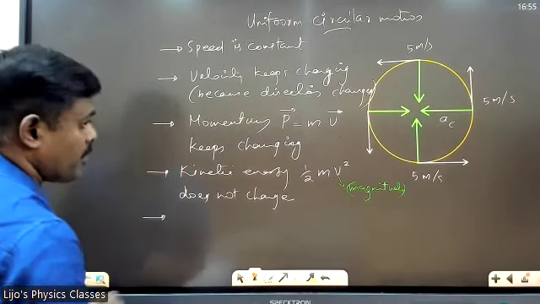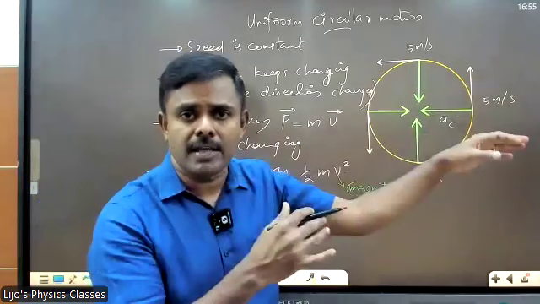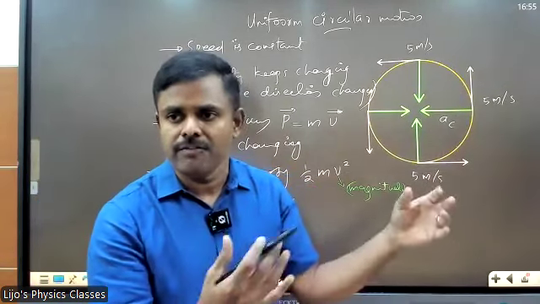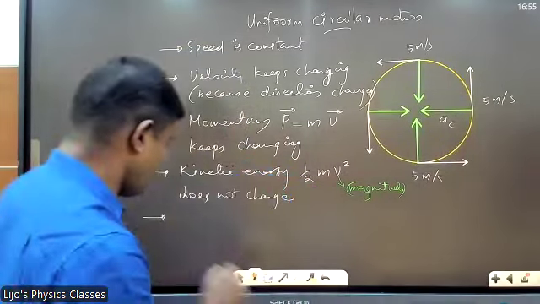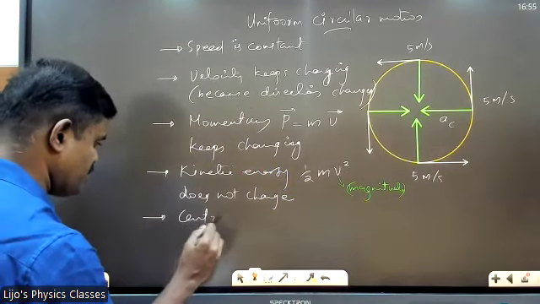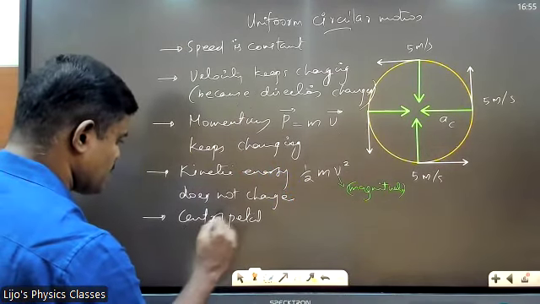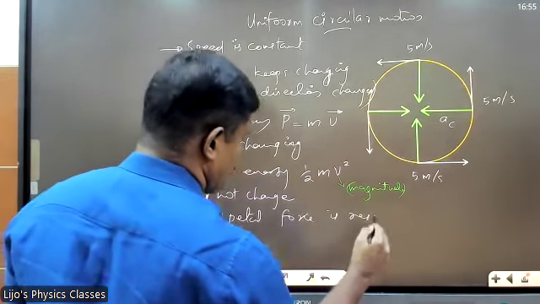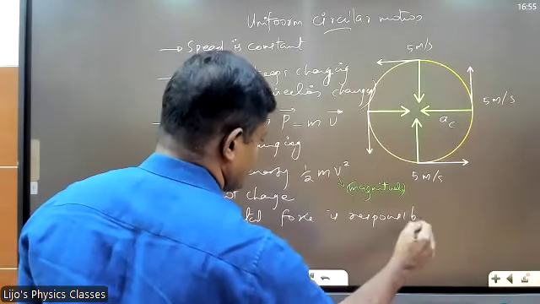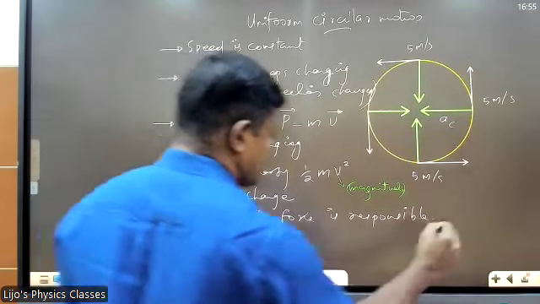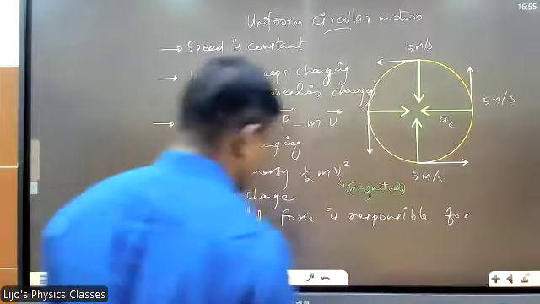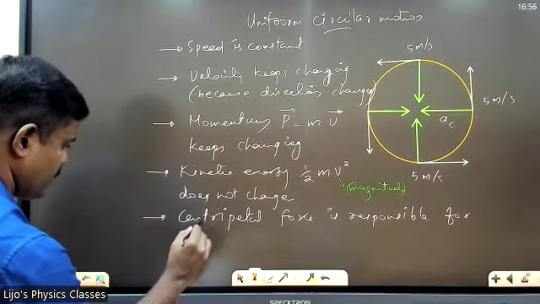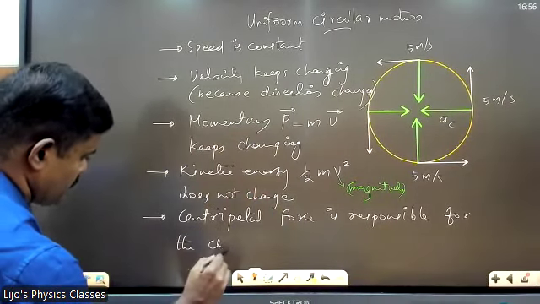Who is responsible for this change in velocity? Centripetal force. Correct? Centripetal force is responsible for the change in velocity.